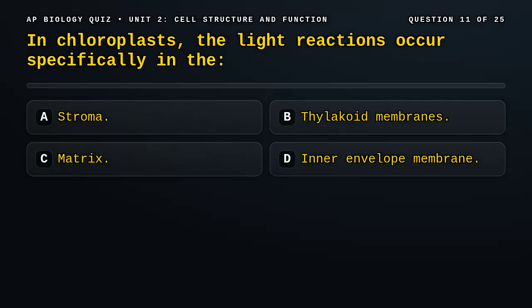Question 11. In chloroplasts, the light reactions occur specifically in the A. Stroma, B. Thylakoid membranes, C. Matrix, D. Inner envelope membrane.